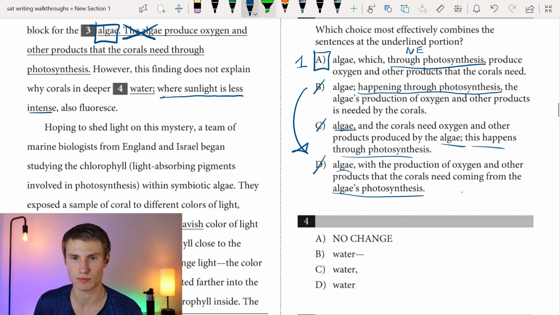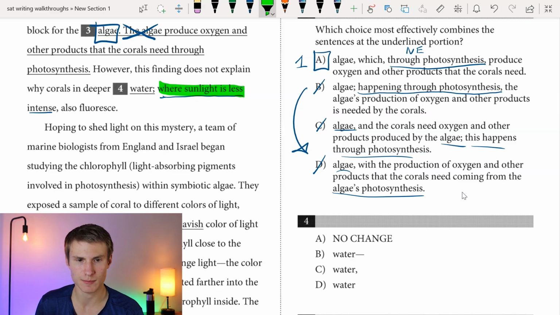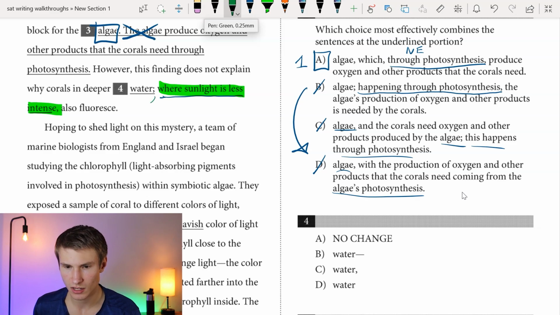And then I see if I was to remove what I'm going to highlight in green here, my sentence would still make sense. And since I'm ending the non-essential phrase or clause with a comma, I need to have a comma before "water" then. So if I look at my options, the only answer choice with a comma before "water" is answer choice C. C will be my correct answer.